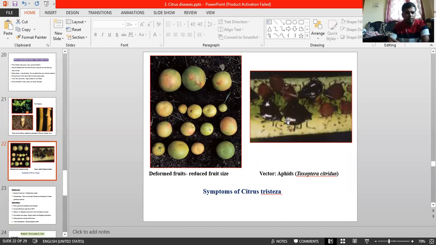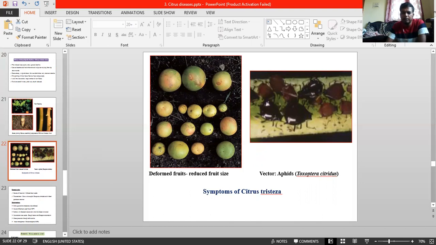And the vectors are aphids, majorly aphids, Toxoptera citricida. Remember, you have to remember Toxoptera citricida. And especially, citrus disease vectors play a major role, even in huanglongbing, the greening disease, and citrus quick decline, as well as the bacterial disease, that is canker. Vectors are there. You have to remember those things.